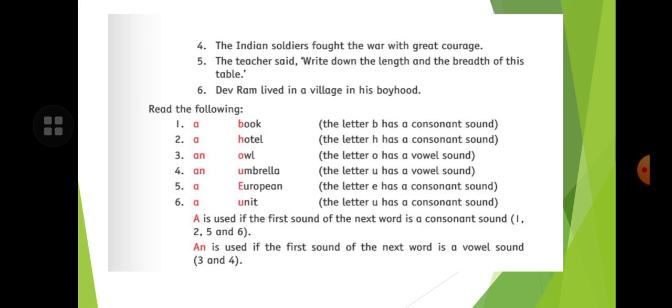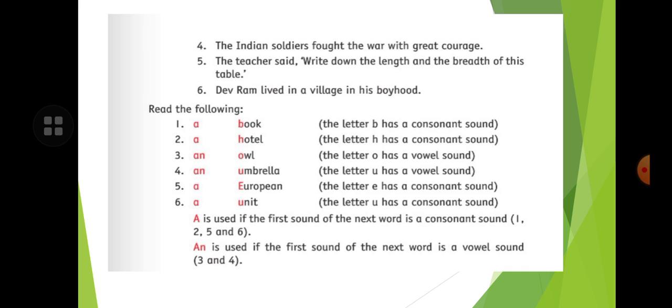Next is, the Indian soldiers fought the war with great courage, sahas. The teacher said, write down the length and breadth of this table. The length and breadth are the qualities of the table. Dev Ram lived in a village in his boyhood. So here boyhood is an abstract noun, you have to underline it.